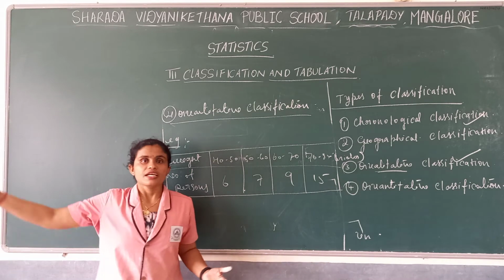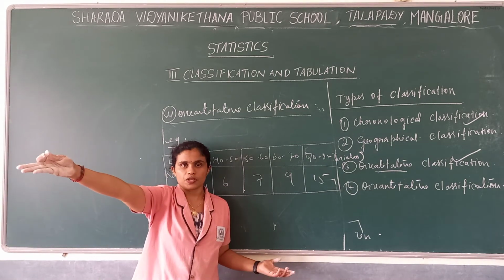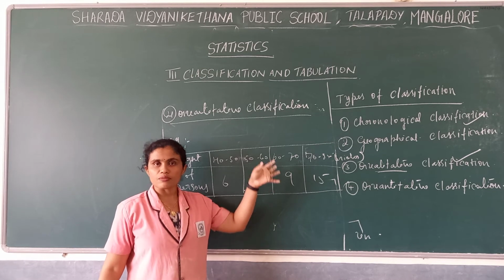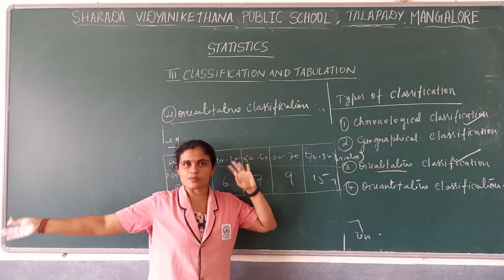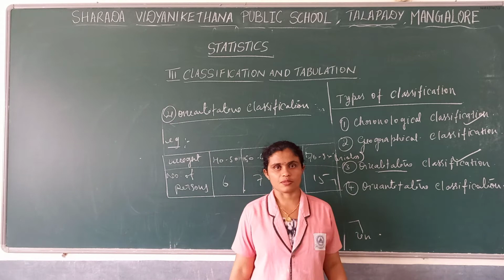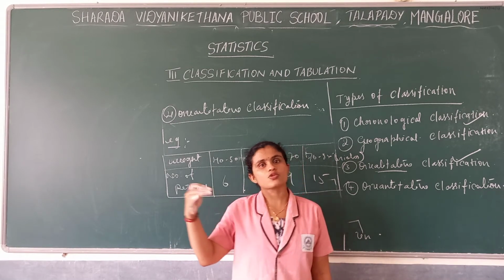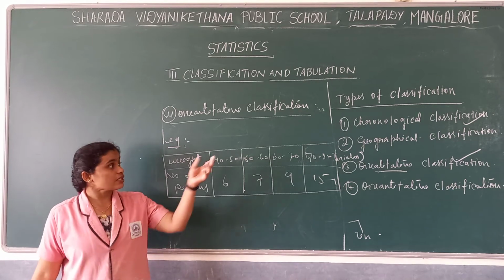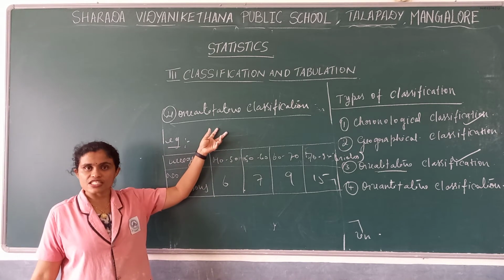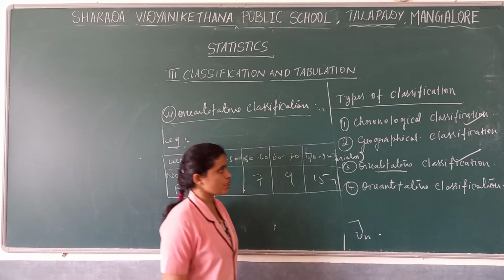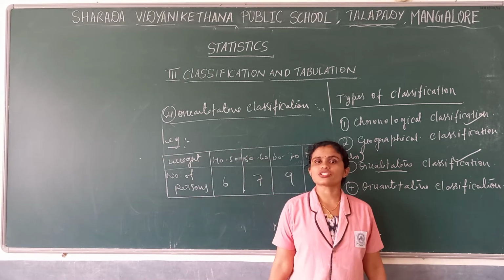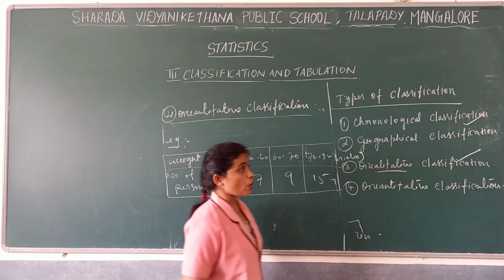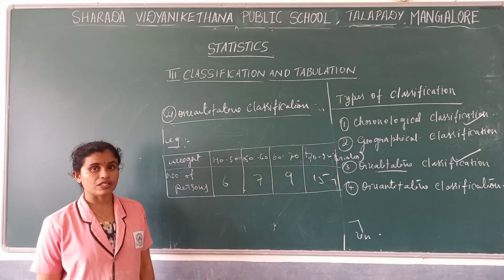Quantitative, like height. He is taller than that person. Yes, he is taller. What is his height? We can measure. We can measure height: 153 centimeters for this person, 130 centimeters for that person. That is a characteristic which we can measure. So if we classify based on such quantitative characteristics, that is quantitative classification. If we classify on qualitative characteristics, that is qualitative classification. So this is about the types of classification.